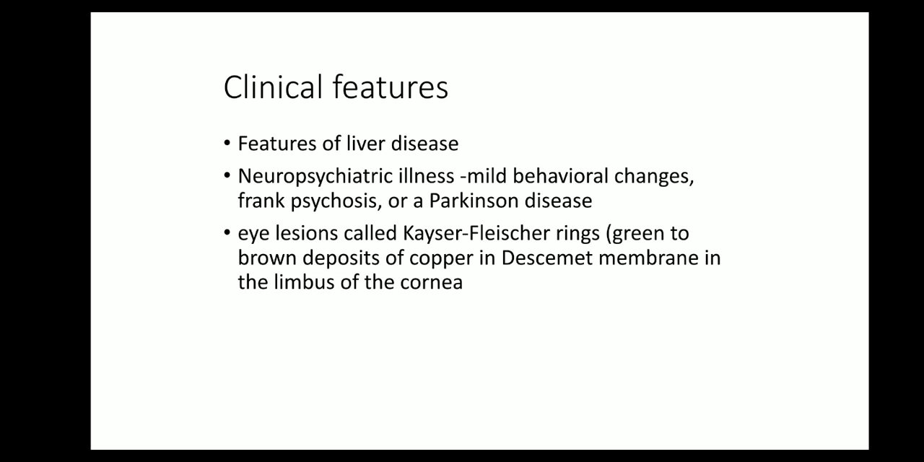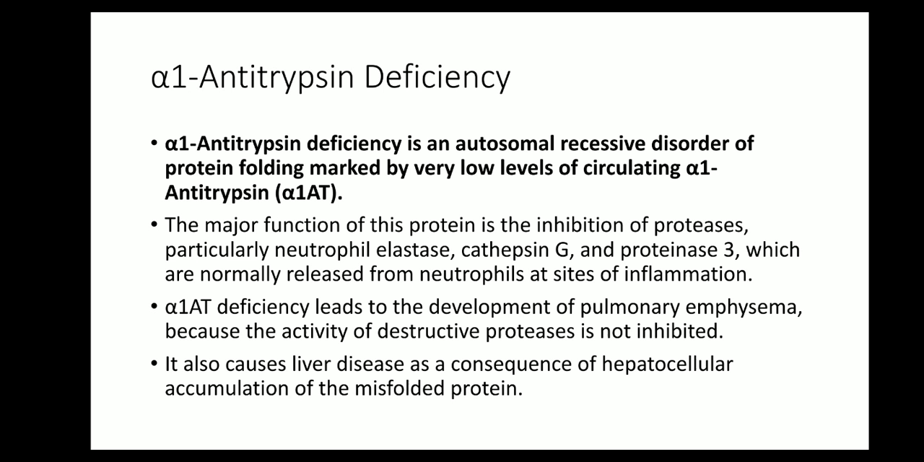Clinically, how do these patients present? They present with features of liver disease, and because copper is deposited in the basal ganglia, there will be neuropsychiatric illness, that is mild behavioral changes, frank psychosis or Parkinsonism, and eye lesions called Kayser-Fleischer rings, green to brown deposits of copper in Descemet membrane in the limbus of the cornea.